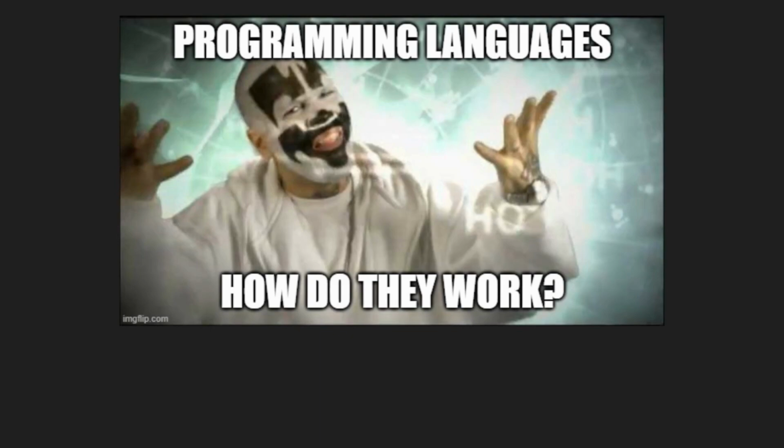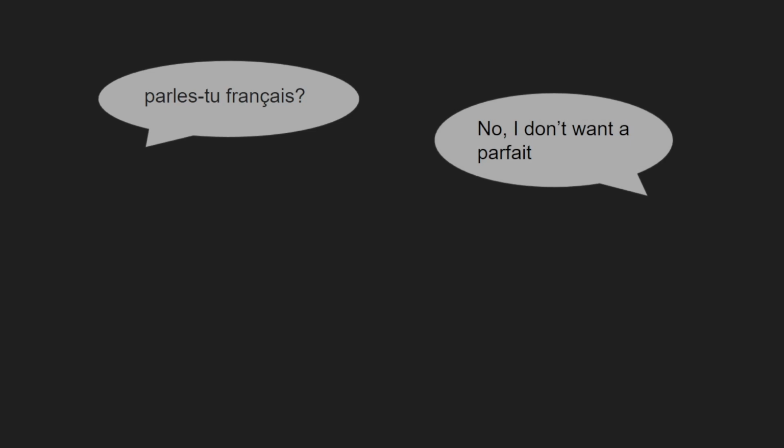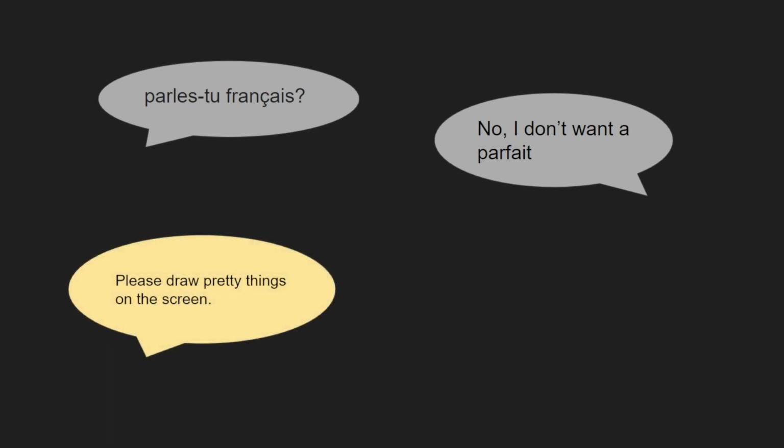A technical definition of a programming language might be a dictionary of instructions that can be given to a computer to perform various tasks. Essentially, programming languages are a lot like spoken languages because they provide the interface which allows one person to communicate something to another person. Programming languages, in a similar way, allow a person to communicate instructions to a computer.